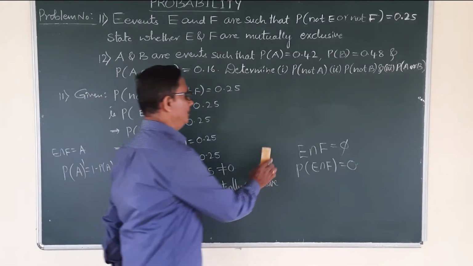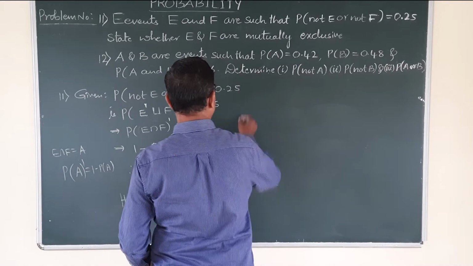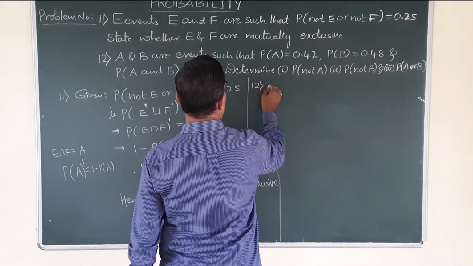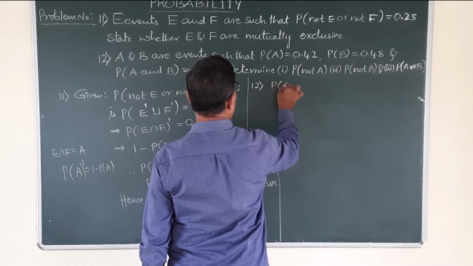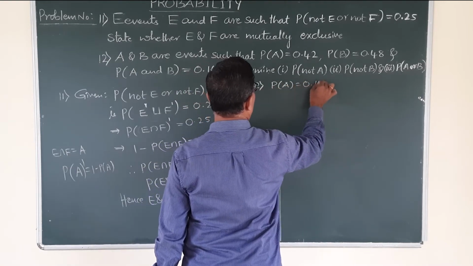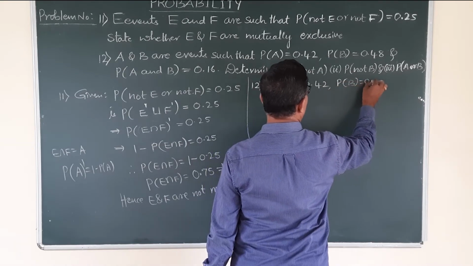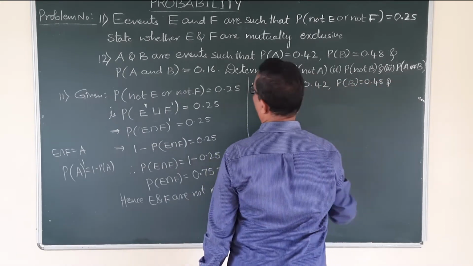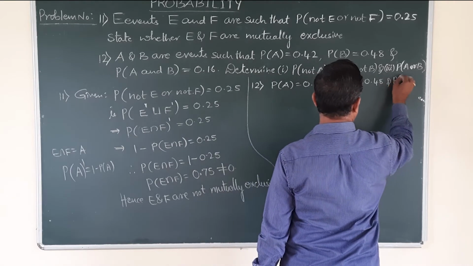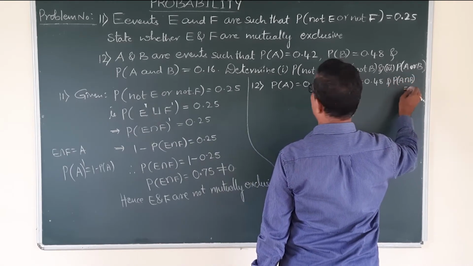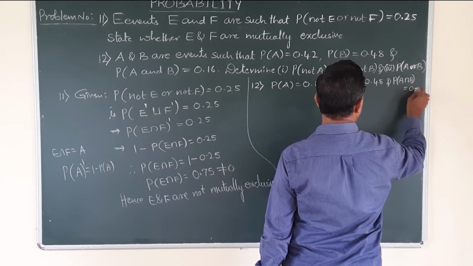Okay. Whereas next problem, problem number 12. What is given? P of A is given 0.42, P of B is given 0.48, and probability of A and B, A and means intersection B, that is given how much? 0.16.